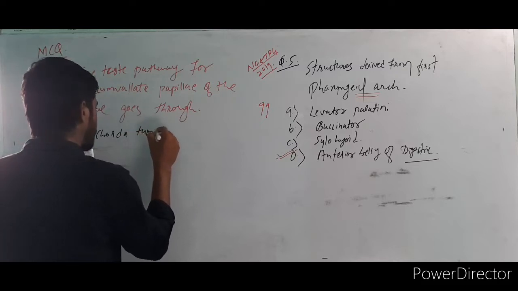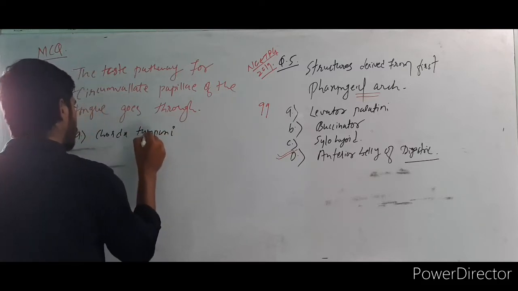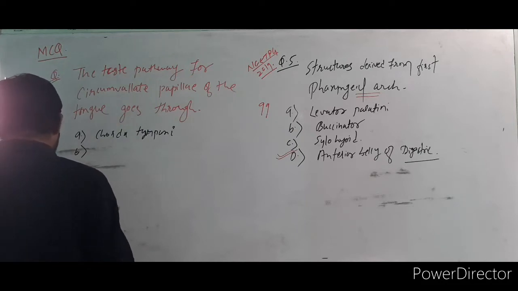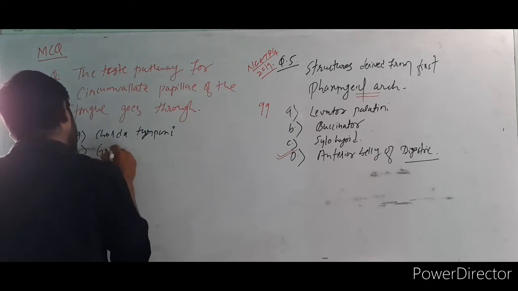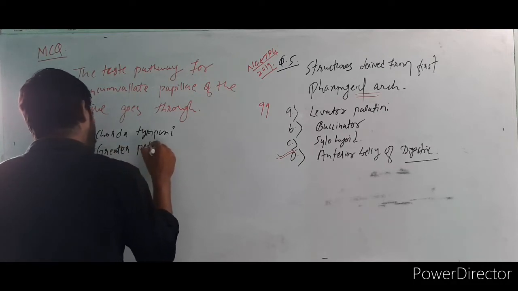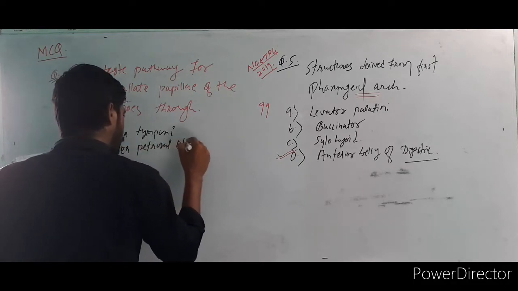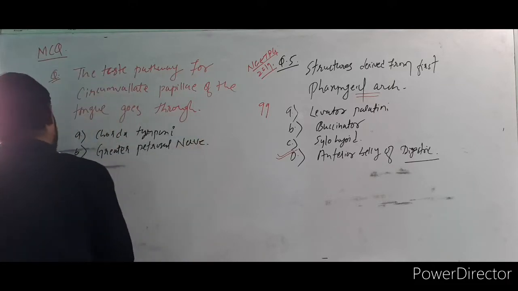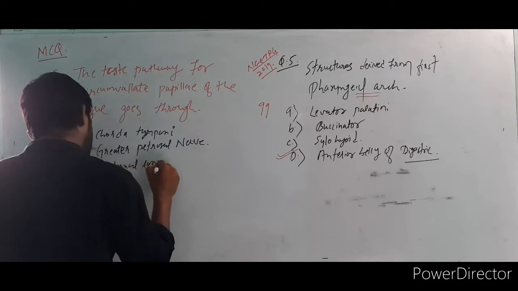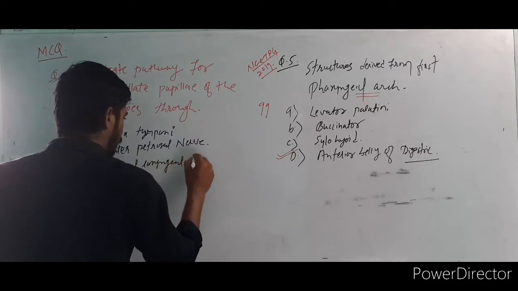Second option is the greater petrosal nerve. Third option is the internal laryngeal nerve.